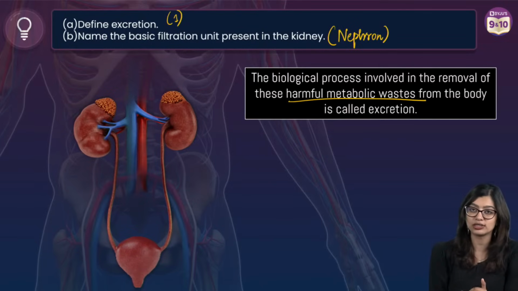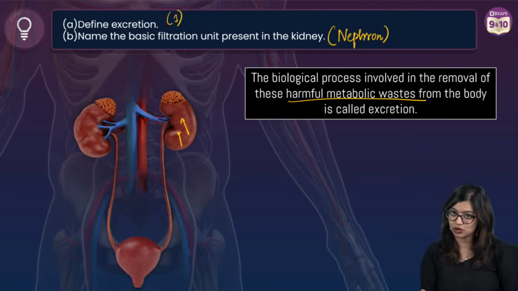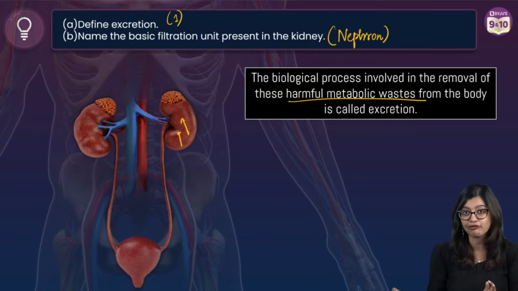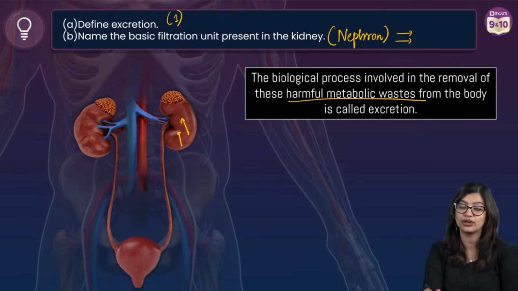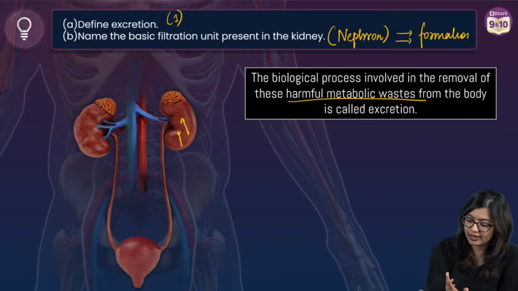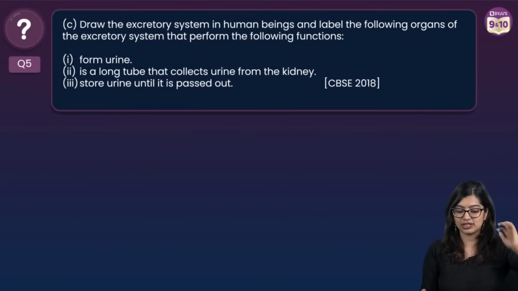So we know that nephrons are tubular structures which are present inside these bean-shaped structures called kidneys, and we know that kidneys have millions and millions of nephrons that are responsible for filtering out this nitrogenous metabolic waste and help in the formation of urine, right? Okay. Now the next part of the question is asking us to draw the human excretory system.